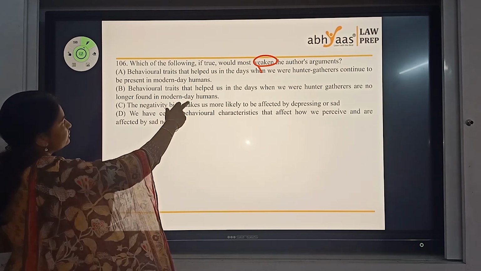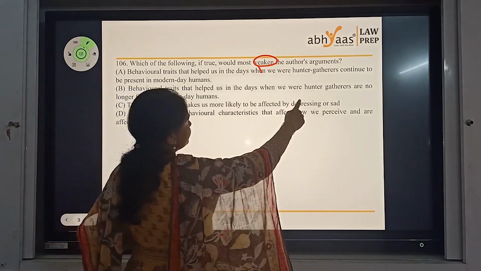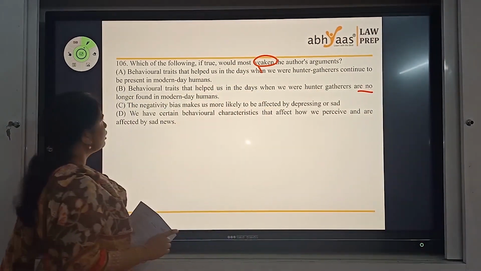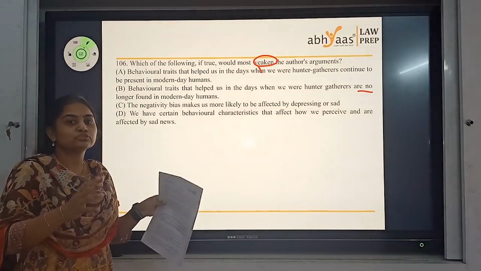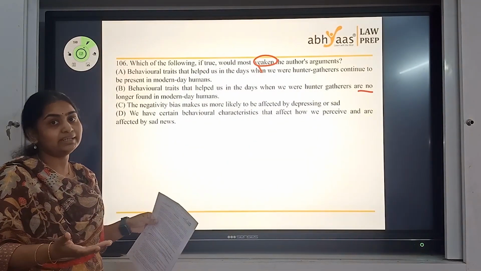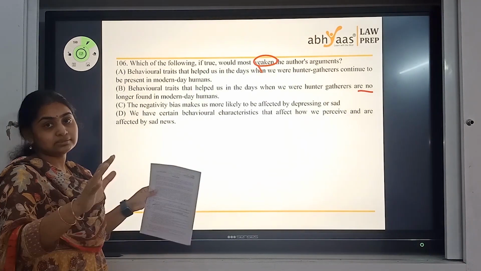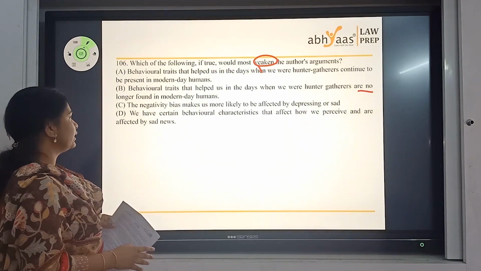Next one, behavioral traits that helped us in the days when we were hunter-gatherers are no longer found in modern day human beings. So we are no longer the same. So definitely this might act as a weakening statement. So this is my answer. Let's hold it and look at the other options.